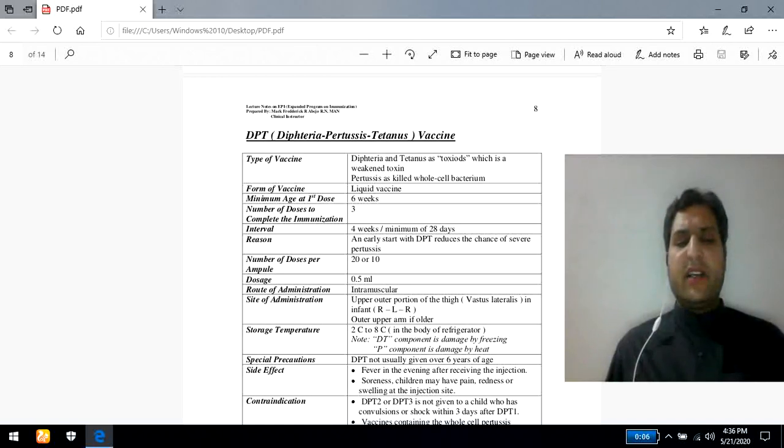Tetanus is also known as lockjaw, or the lockjaw mechanism is involved in case of tetanus. This infectious disease is caused by a gram-positive bacterium known as Clostridium tetani. So Clostridium tetani is responsible for tetanus. Again, this is one of the contagious diseases.